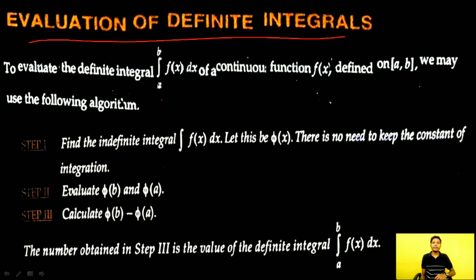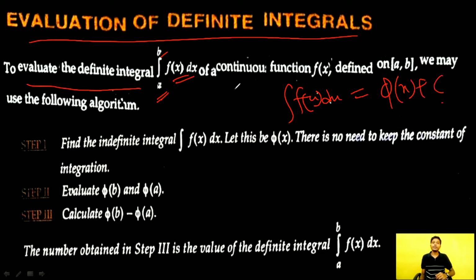Evaluation of a definite integral. To evaluate the definite integral, integration of a to b f x dx, first find the integral of f of x dx, which is equal to phi x plus c, where c is the integrating constant. But in the case of a definite integral, we don't need this arbitrary constant, so we only need phi x.